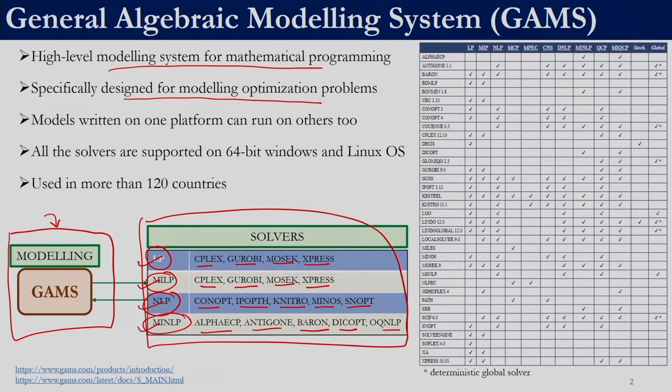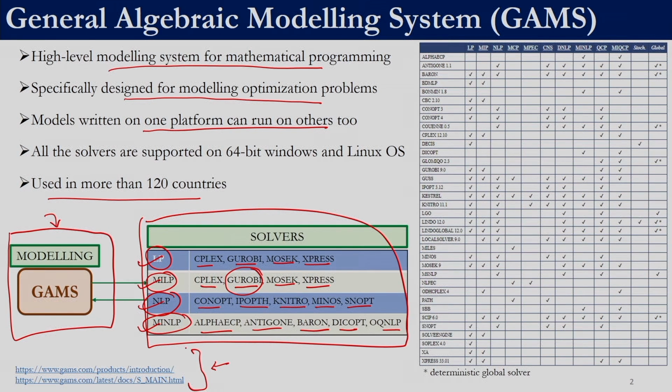When we purchase GAMS, there is a cost involved for getting the modeling platform, and depending upon the set of solvers which we choose, we will have to pay to get those solvers. Some of these solvers may be available free of cost, for example, Gurobi. The models which we write in GAMS would be compatible across platforms. So, a code which has been developed on Windows would also run in Linux, provided we have GAMS on both of them. GAMS is used in more than 120 countries,